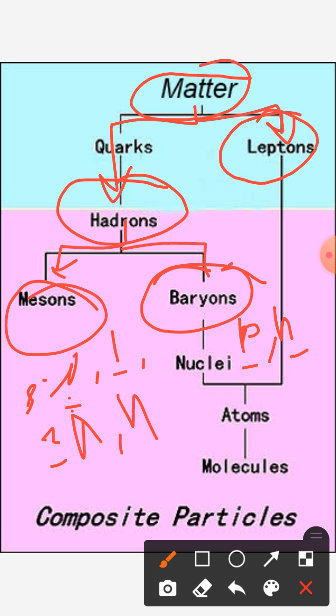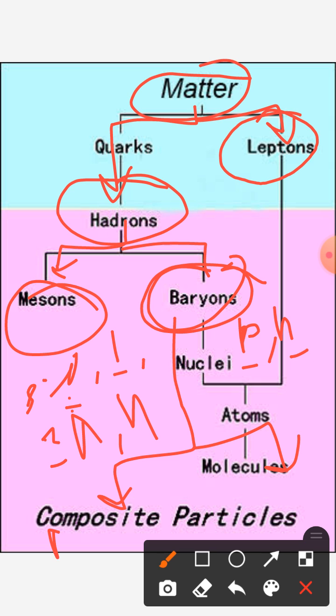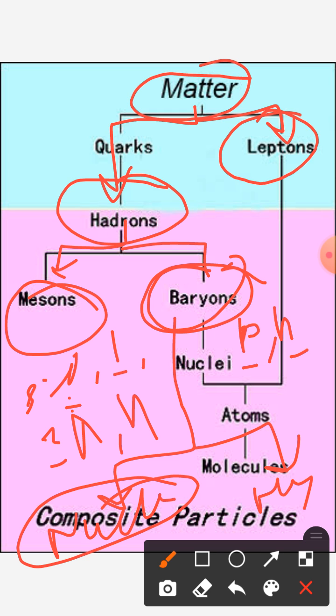Further, the baryons can also be divided into subcategories. The first is the nucleons and the second category is called the hyperons. The nucleons are those particles which have less mass. For example, the protons and neutrons are called nucleons. On the other hand, all those baryons which have mass much greater than neutrons or protons are called hyperons.